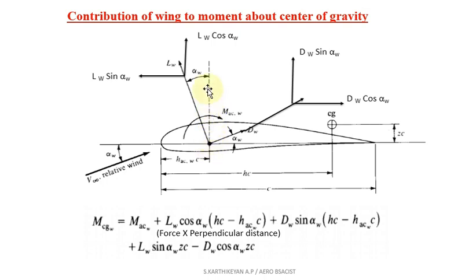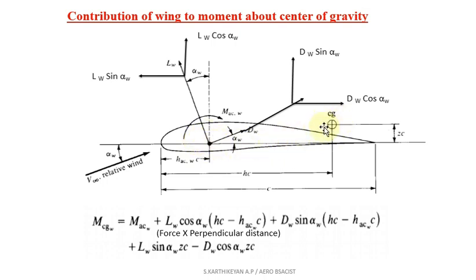The force is acting in the upward direction, so we need to find the distance in the horizontal direction, because moment is force into perpendicular distance. The horizontal distance is the distance between the aerodynamic center and the center of gravity.